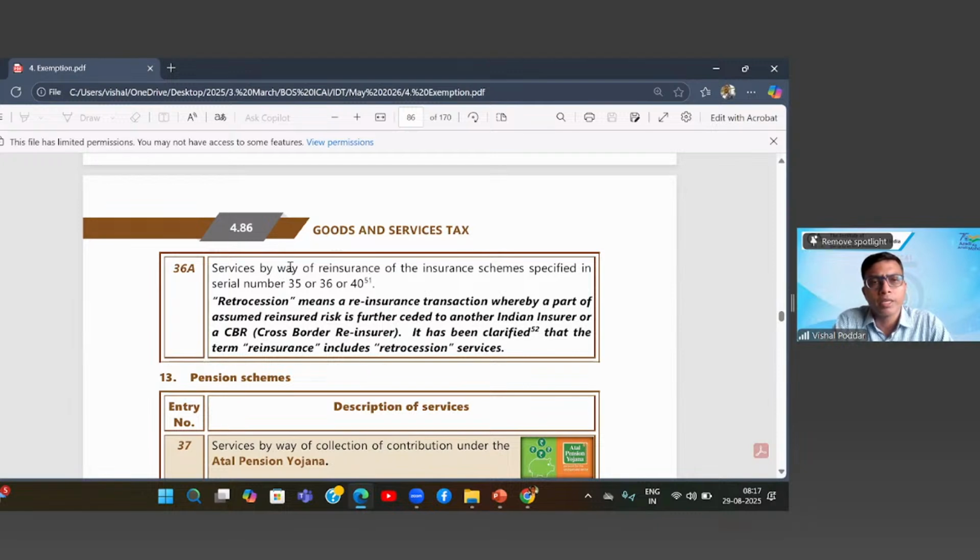Then comes 36A, service by way of reinsurance of insurance schemes. Now we have the above entries where the insurance given by the insurance company to the policyholder is exempt. What this particular point 36A says is, if that insurance is reinsured by that insurance company with a bigger insurance company, the reinsurance will also be exempt. So insurance given by the company to the policyholder is exempt in the above entries, and if that insurance company gets it reinsured from a bigger insurance company, that will also be exempt. Fine.